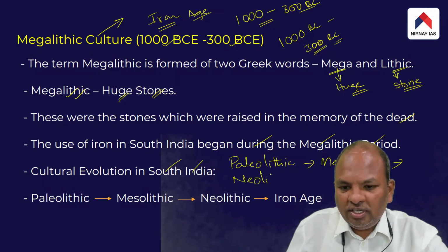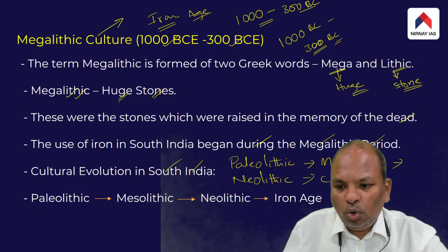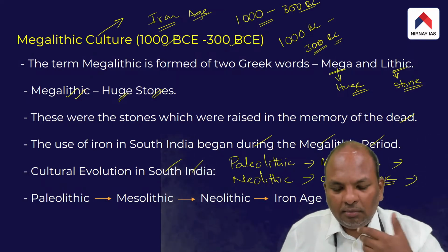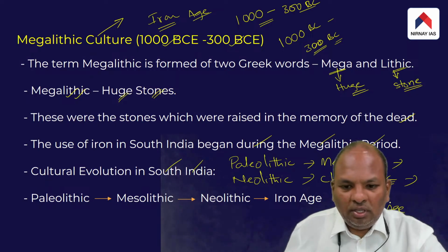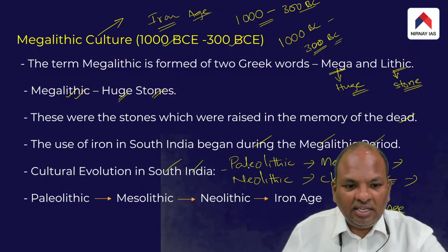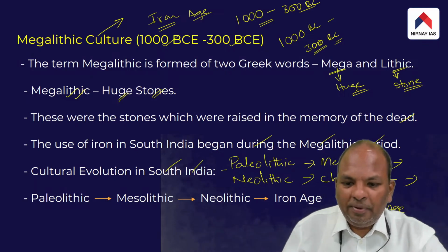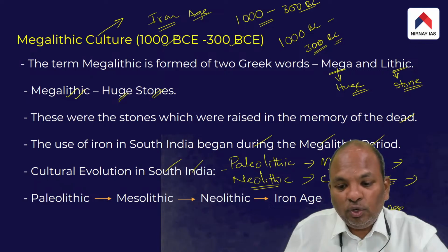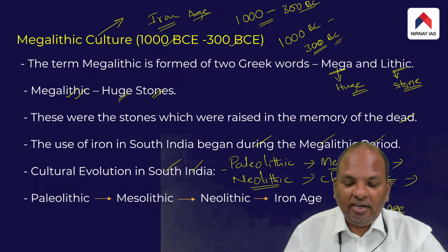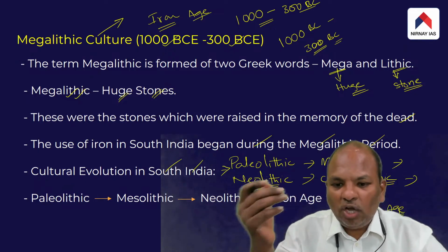Then Neolithic paved the way for the Chalcolithic period, and the Chalcolithic finally paved the way for the emergence of the Iron Age. This was the cultural evolution that we can see in the northern part of India.